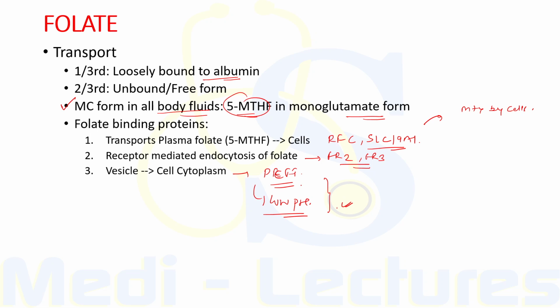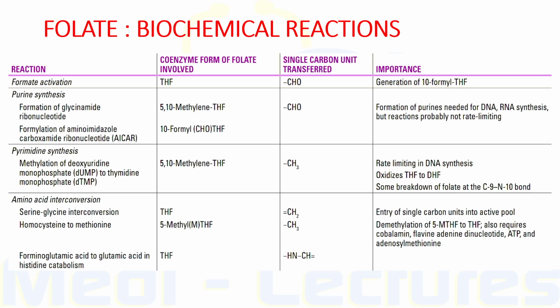Now let's see various biochemical reactions which are associated with folate. So folate basically acts as coenzyme in the transfer of single carbon units. Now 2 of these reactions are involved in purine synthesis and 1 in pyrimidine synthesis necessary for DNA and RNA replication.